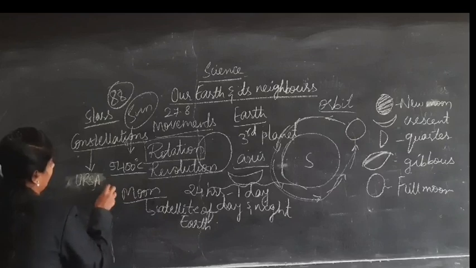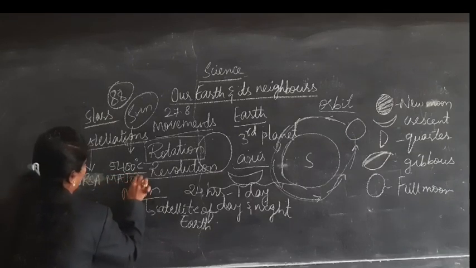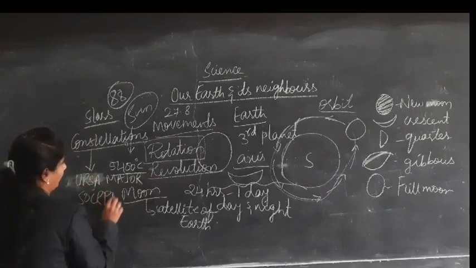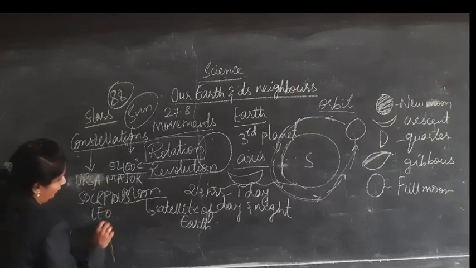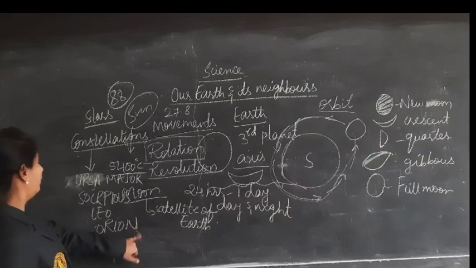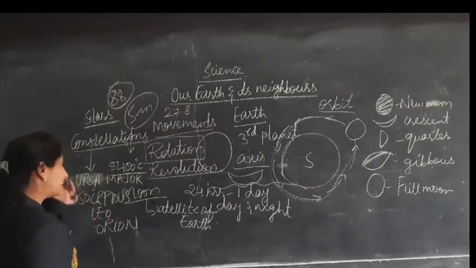Ursa Major is like a bear shape. Scorpius, Leo and Orion are a few constellations we can see in the sky.